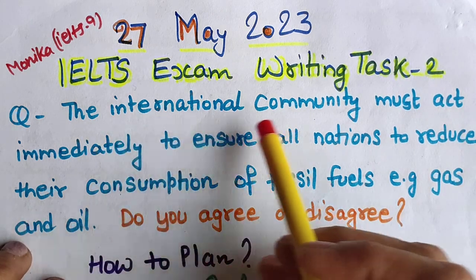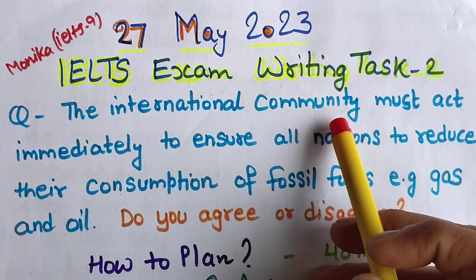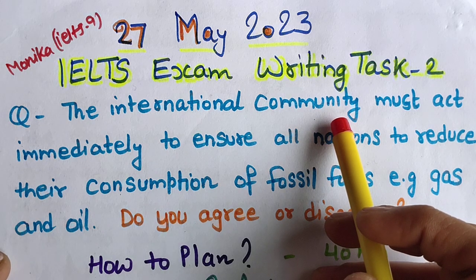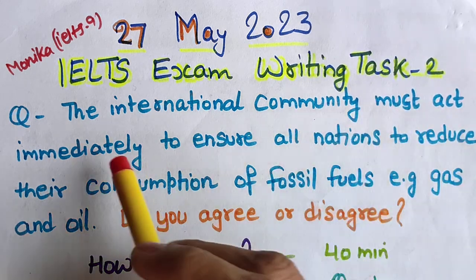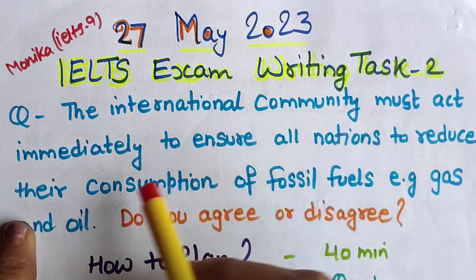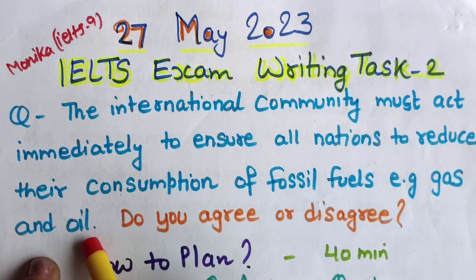You can name the international community, like the United Nations or any other community if you know it.